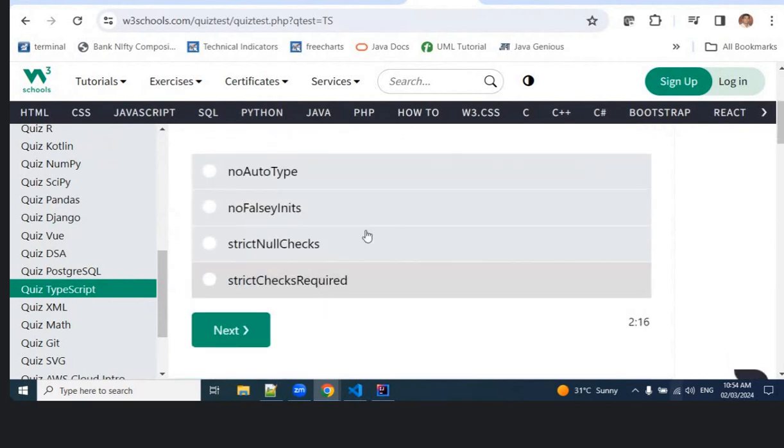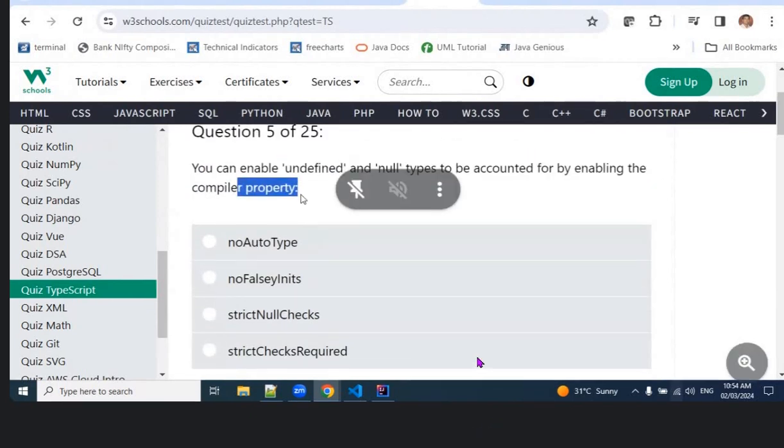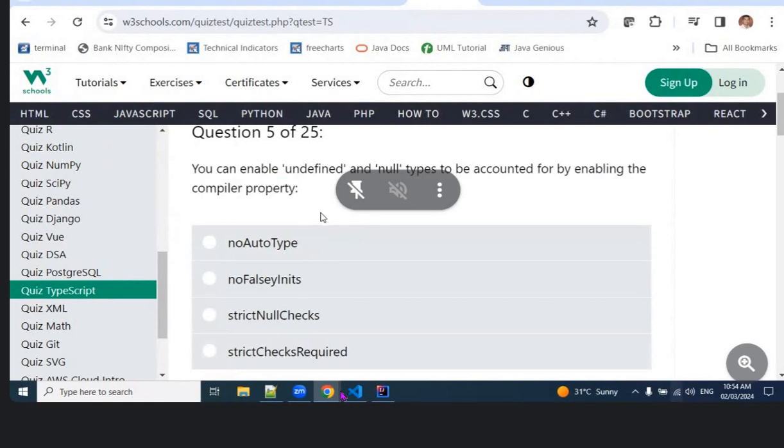You can enable undefined and null types to be accounted for by enabling a compiler property.